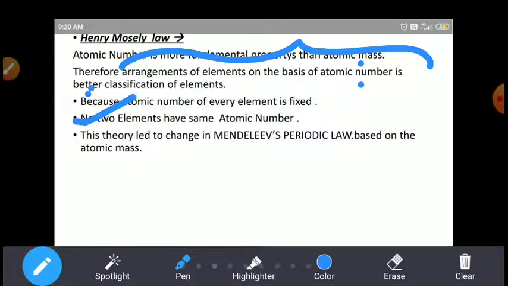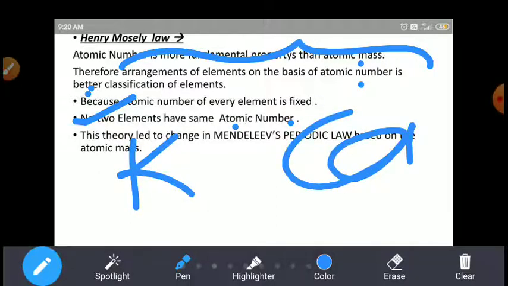No two elements have the same atomic number, right? There are no two elements which have the same atomic number but the same atomic mass. For example, I already showed potassium and calcium. Both are different and have different atomic numbers, but the atomic masses are the same here.